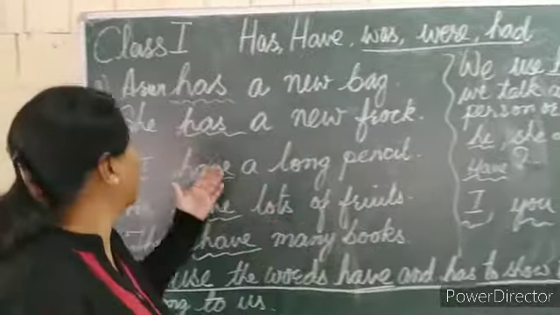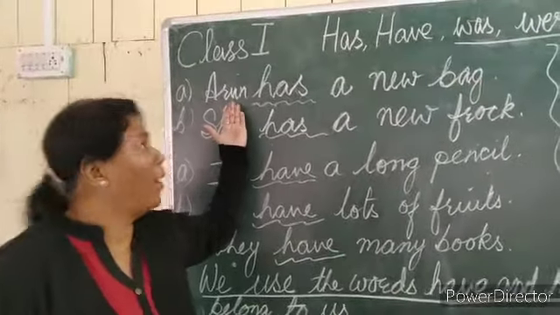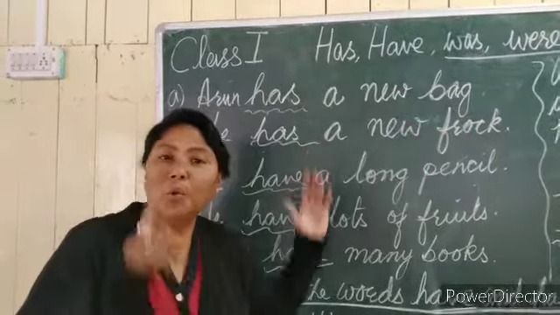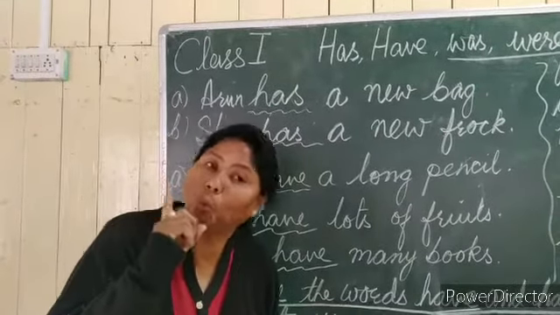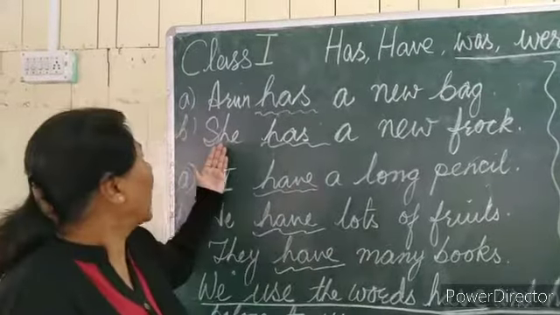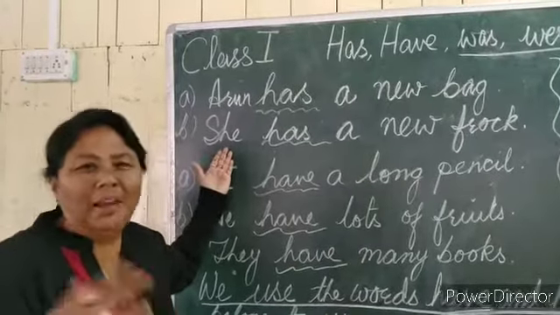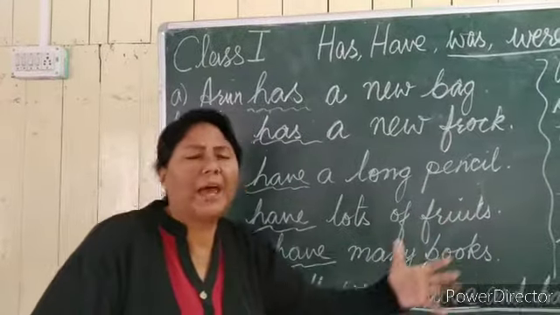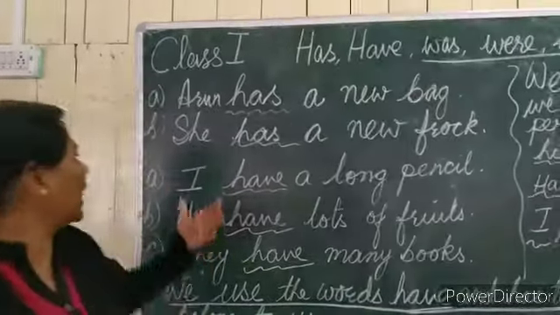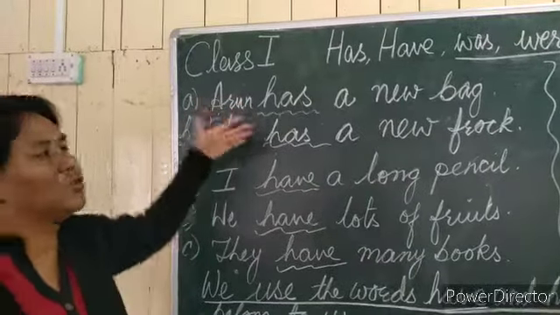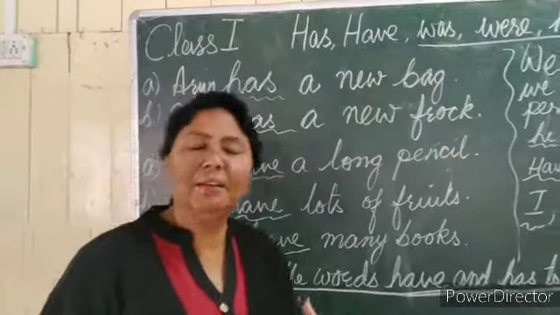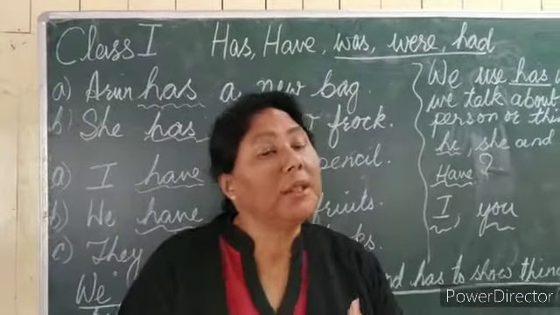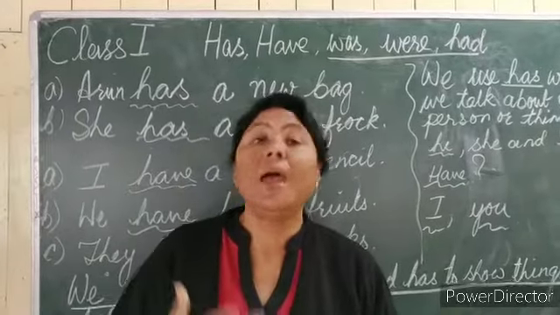Now you can see the example. Arun is the name of a boy. Arun has a new bag. We are talking about one boy, isn't it? Now she, maybe any girl. She has a new frock. So that way you can have many examples. I've just written two. Okay, is that clear to you about has? When do we use has? If it's clear to you, then we move further with the word have.